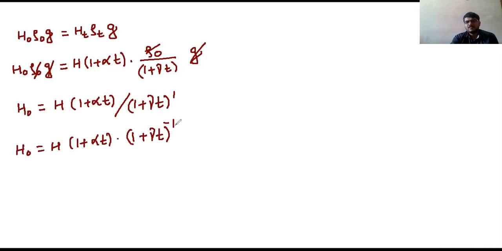Whatever was at the denominator with plus power, I have raised to the numerator with minus sign. That's it. Now you know this gamma is very much less than 1, because the power of gamma is always minus 4, minus 5 like that, isn't it? So as gamma is very much less than 1, gamma T is also very much less than 1.